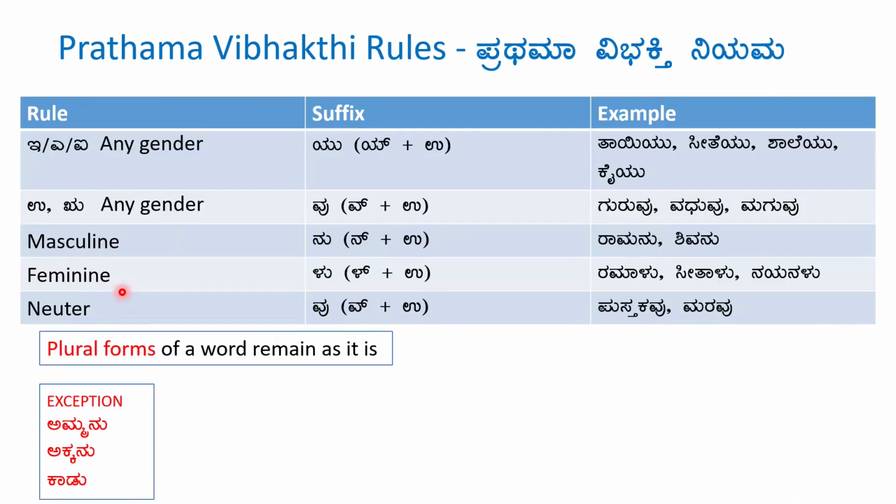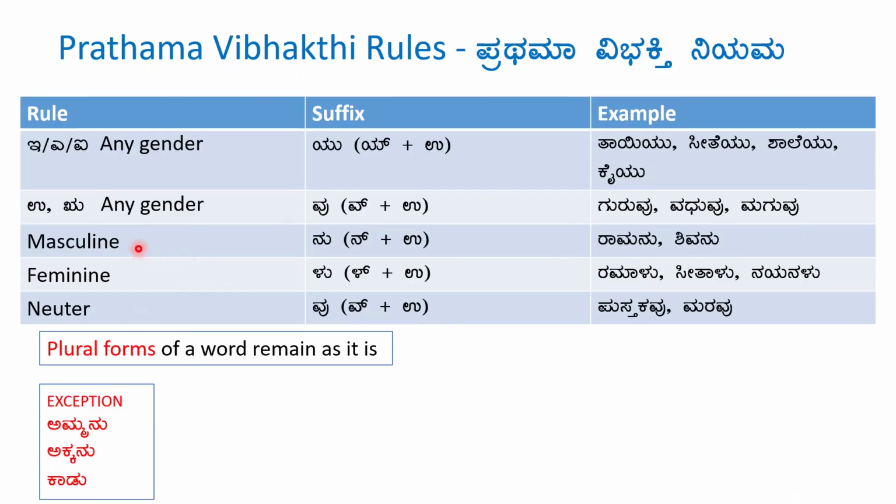So, let's see the rules for the Prathama Vibhakti. If the word ends with E, A or I matra and is of any gender, then you add the suffix U, that is U plus U. For example, Tayiyu, Siteyu, Shaleyu, Kaiyu. If the word ends with U or Ru matra and is of any gender, we add the pratyaya U. For example, Guruvu, Vadhu, Maguvu.